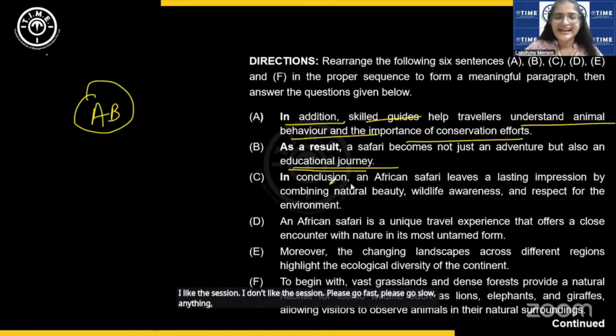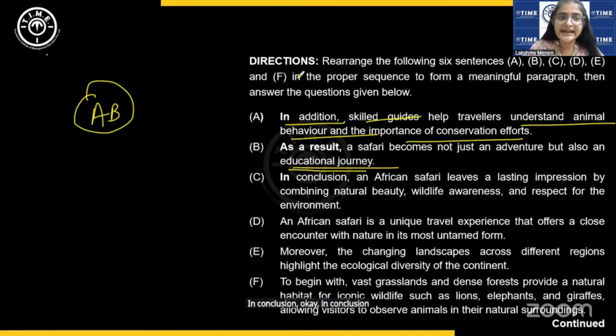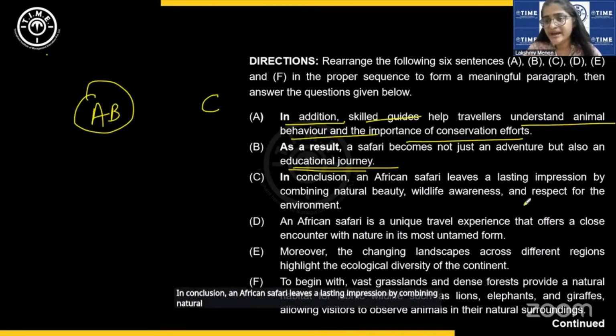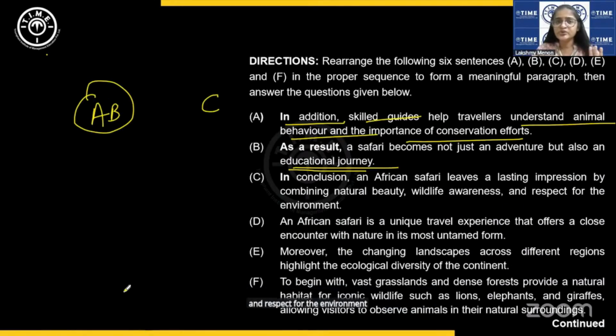Okay. In conclusion, what is it likely to be? Likely to be the last sentence, right? Likely to be. Let us see. We'll put it there, and if required, we'll push it forward. Okay. In conclusion, an African safari leaves a lasting impression by combining natural beauty, wildlife awareness, and respect for the environment. A neat little conclusion. It is highly likely to be the last sentence.